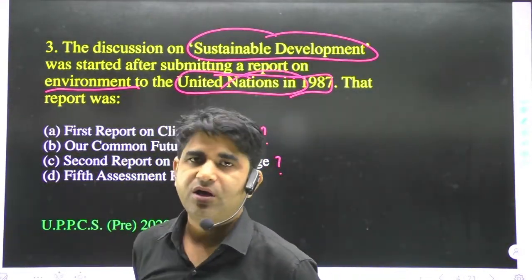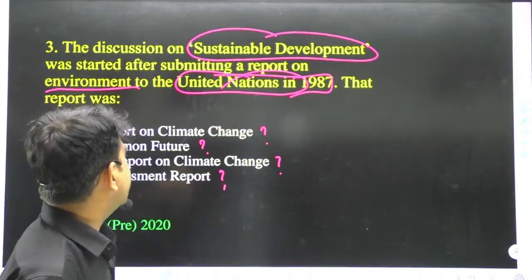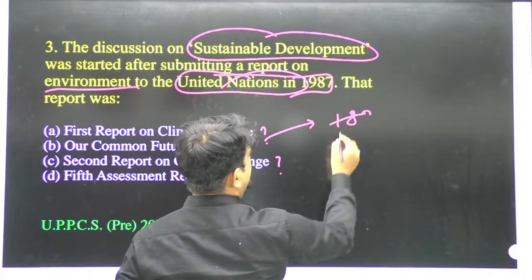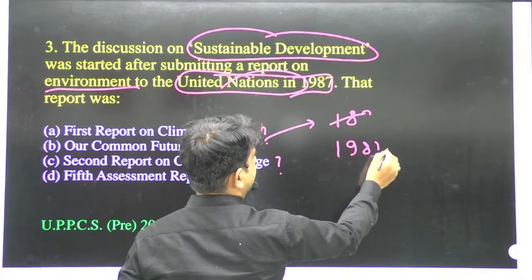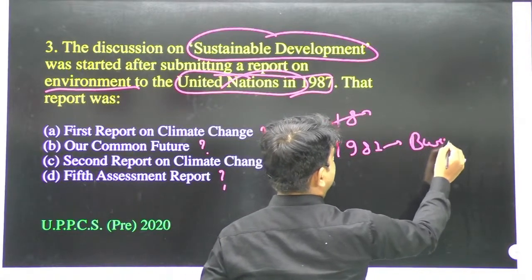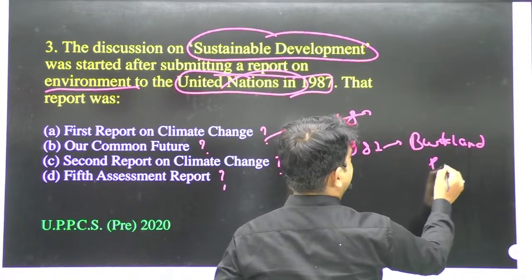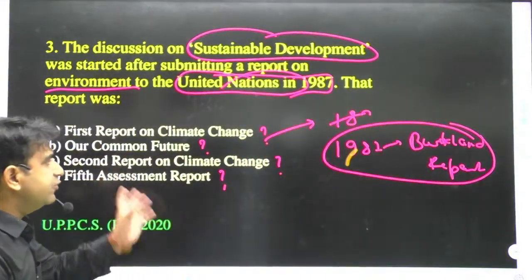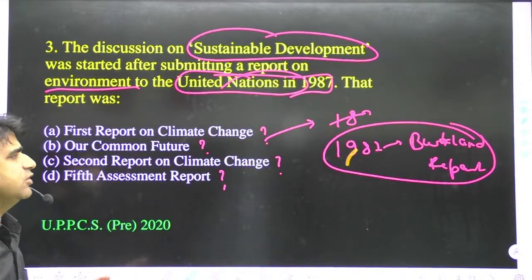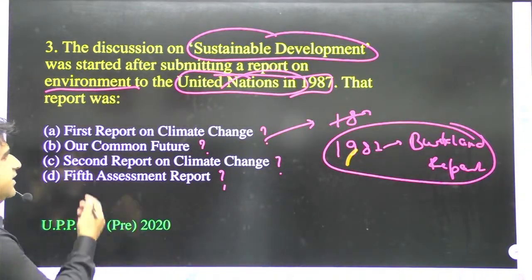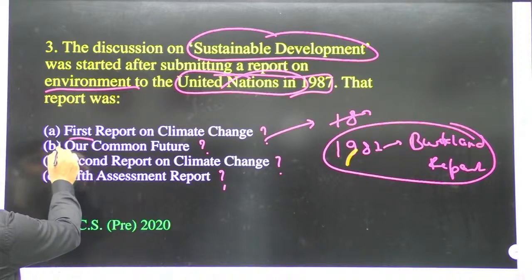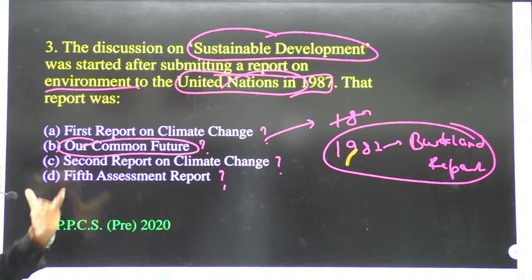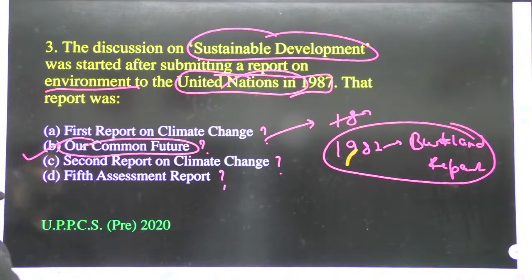After the Brundtland report of 1987, it was submitted by the commission, and the title of that report was Our Common Future. Our Common Future. So now you can understand what the correct answer will be. The correct answer is option B, Our Common Future.